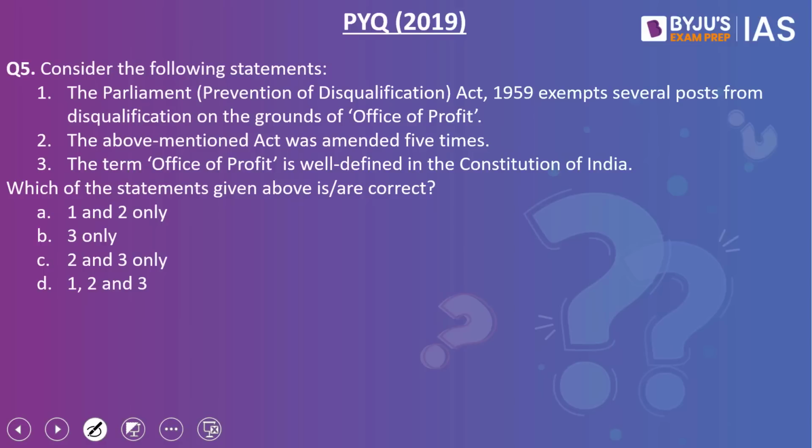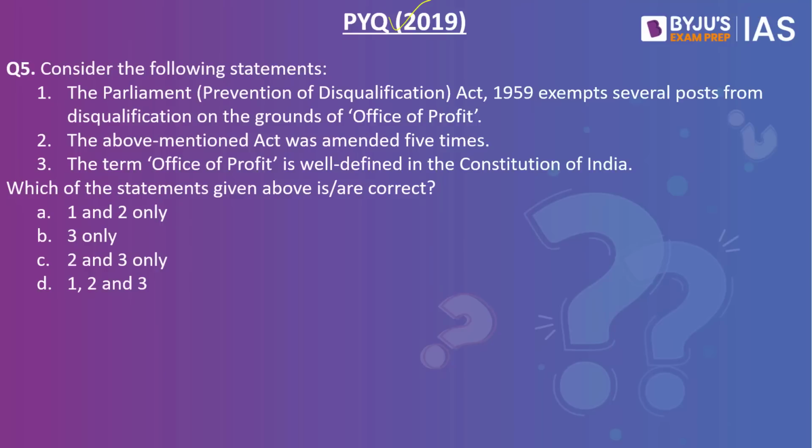Moving on to the last question of the day. This is a question from the UPSC 2019 Prelims paper. The question reads, consider the following statements. Statement 1. The Parliament Prevention of Disqualification Act 1959 exempts several posts from disqualification on the grounds of Office of Profit. Statement 2. The above mentioned act was amended 5 times. And statement 3. The term Office of Profit is well defined in the Constitution of India. Which of the statements given above is or are correct? Please have a look at the options given.